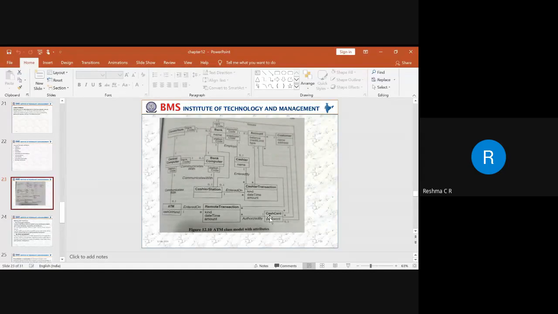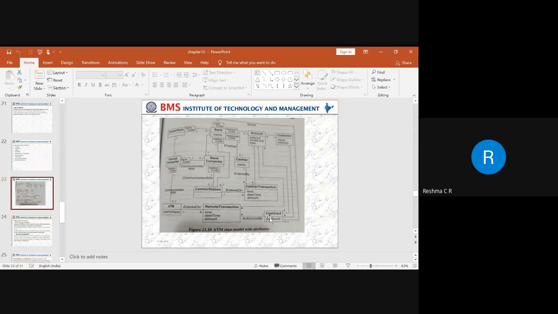And next, there is one more class called cashier. The bank employs a cashier. So the cashier is identified with the name of the cashier. Here the cashier can be taken as manual, where the cashier is going to enter all the transaction details to the system. So he is going to enter all the cash transactions to the system.